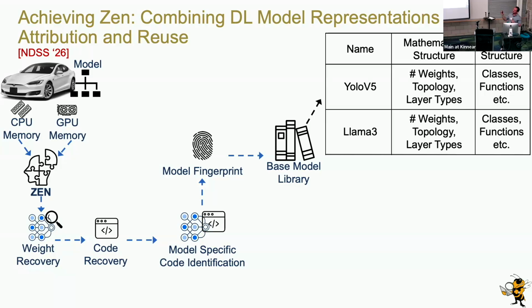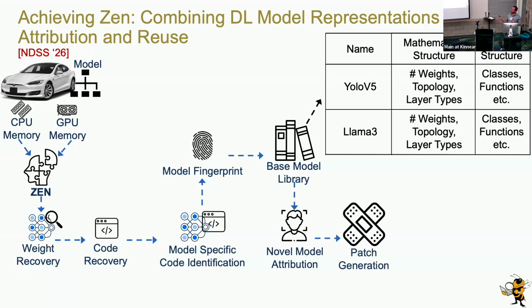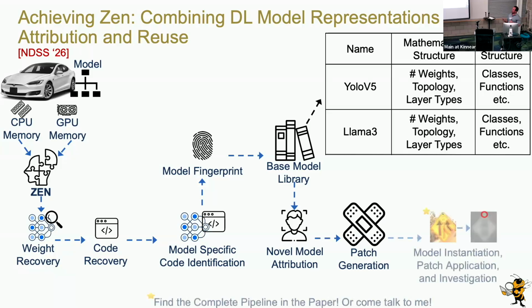So what we do is we take that model's fingerprint, compare it to the base model library, and do some sort of attribution. Can we figure out where that model originated from? Once we figure that out, we have a base from which we can find all the differences. Once we identify all the differences, we can construct patches, instantiate the model, and do the same sort of testing. This isn't a complete pipeline. If you want to find that, I can send you the paper, or we can talk about it after.